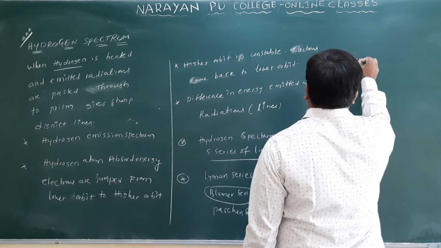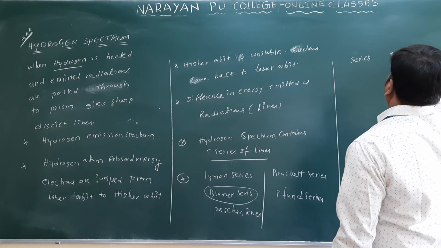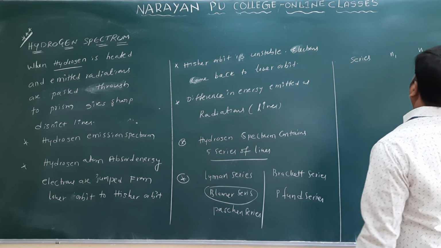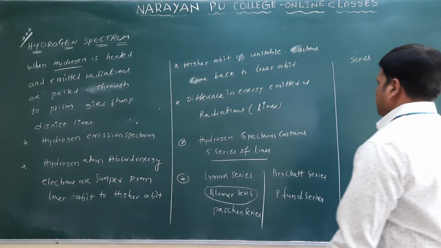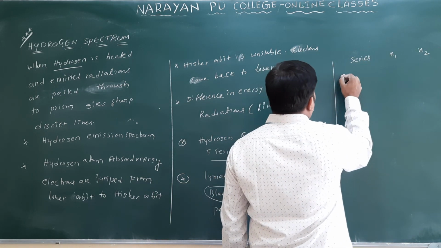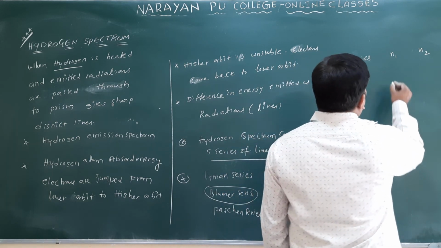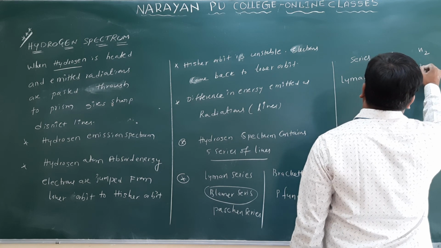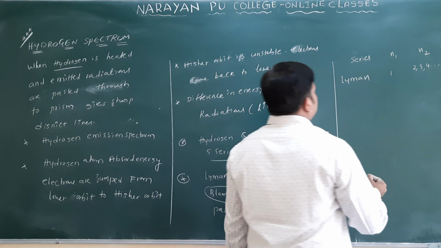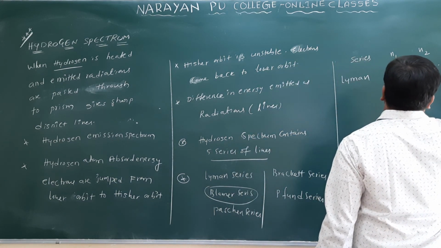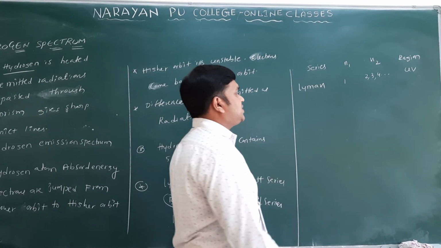This is the series. I will write here the N1 value and N2 value, and the region. The first series we have is the Lyman series. N1 value is 1, N2 value we have 2, 3, 4 and so on. This belongs to which region in the spectrum? Ultraviolet only.